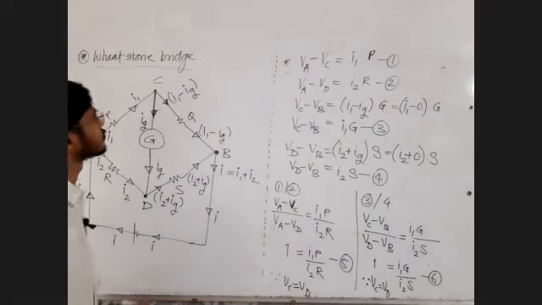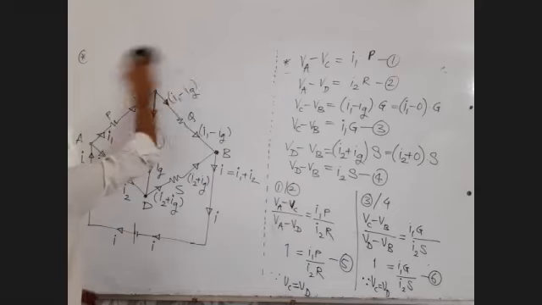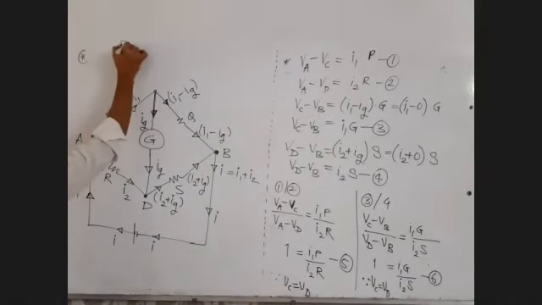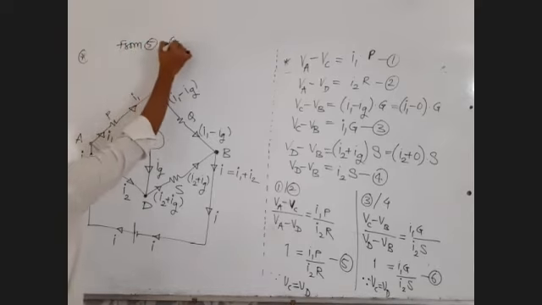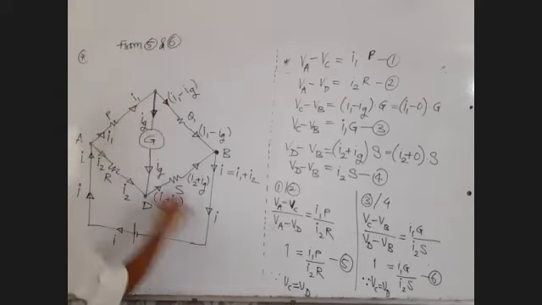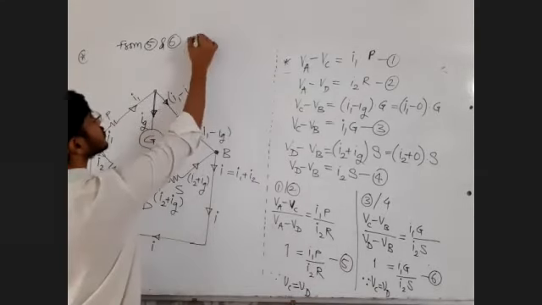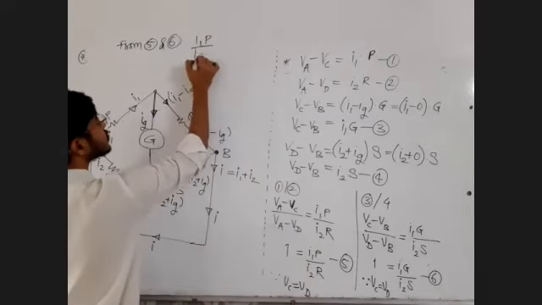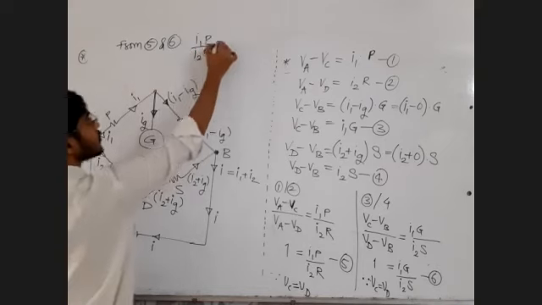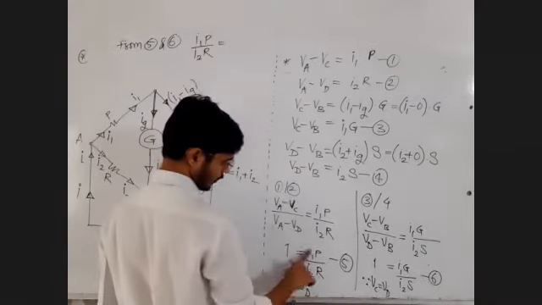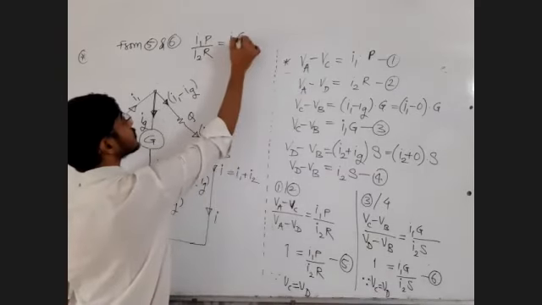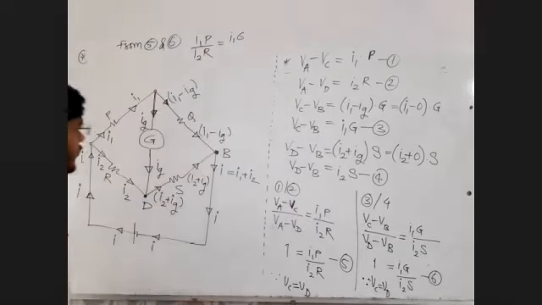Next, what we can do is, in equations 5 and 6, the left hand side is 1. From 5 and 6, 1 equals 1, so I1 into P divided by I2 into R is equal to I1 into G upon I2 into S. Why is it G?